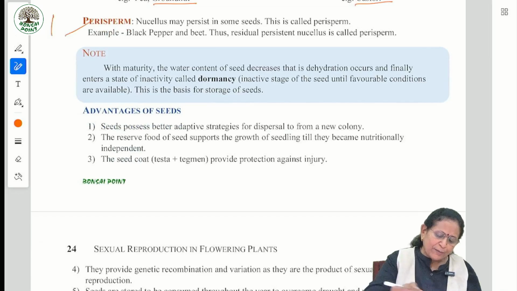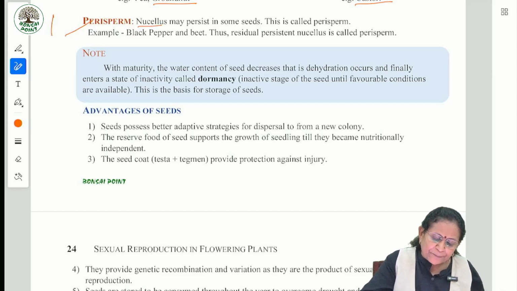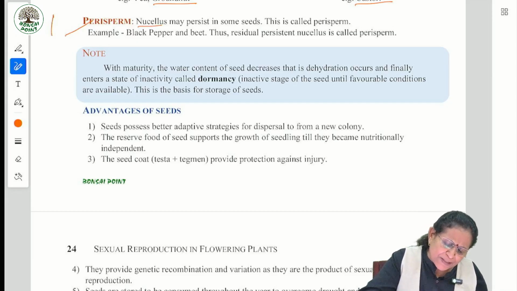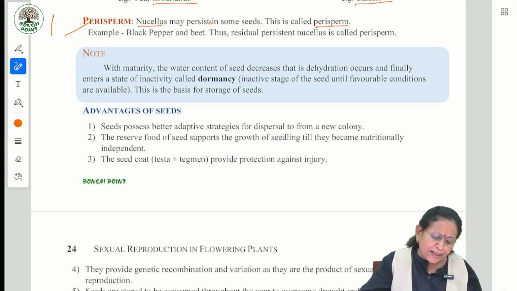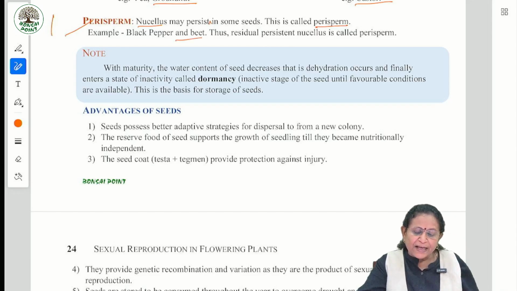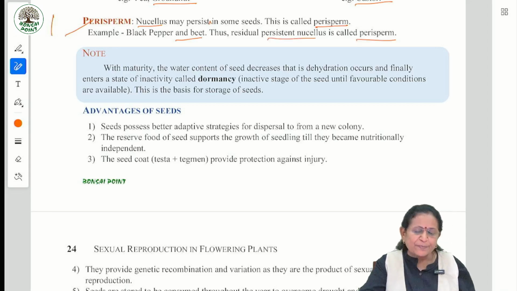Perisperm, important 1 mark. Nucellus, not nucleus. Nucellus persists in some seeds. This is called perisperm. Example, black pepper and beet. Thus, residual persistent nucellus is called perisperm.